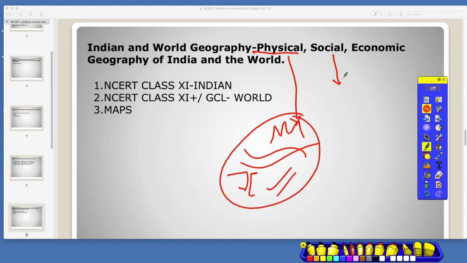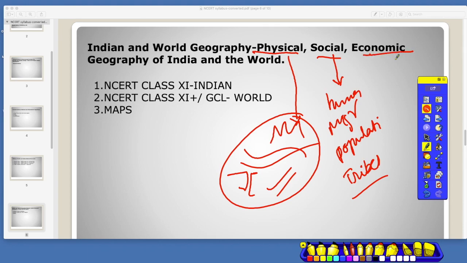When you come to social geography, what do you have? Human settlements, migration, population, all the tribes. All these things are covered in social geography. When you come to economic geography, obviously we have minerals and resources.